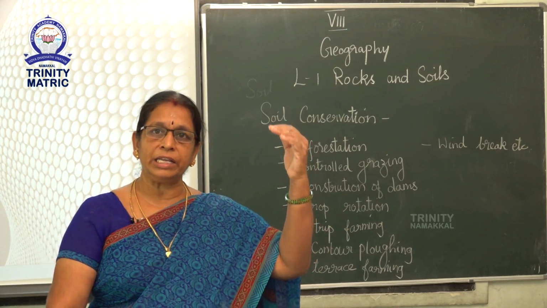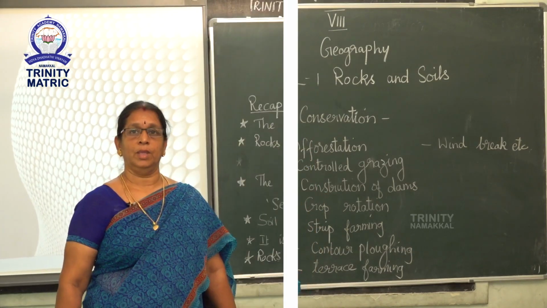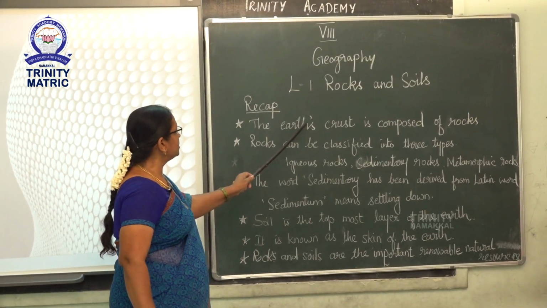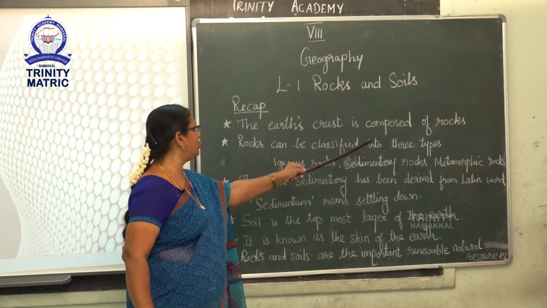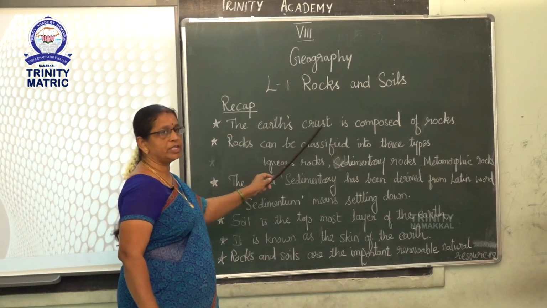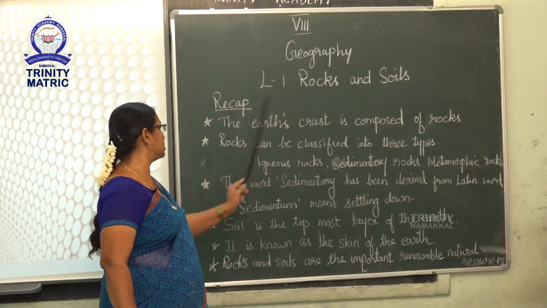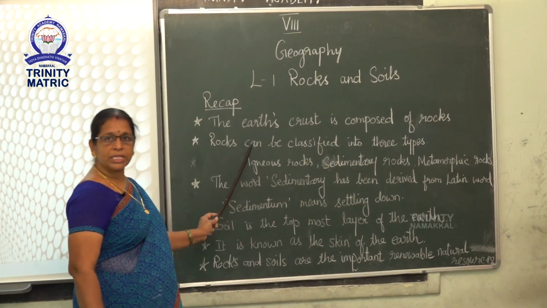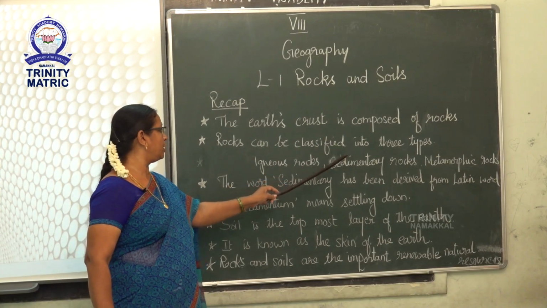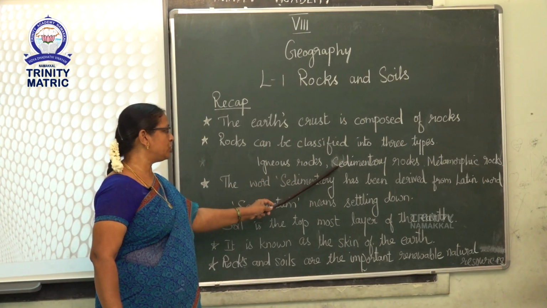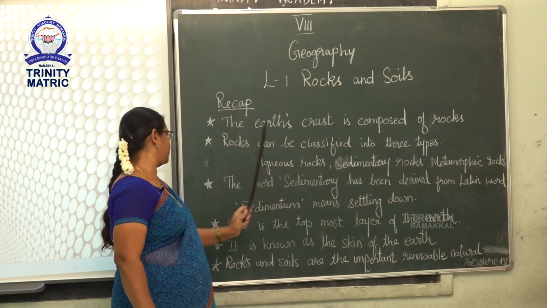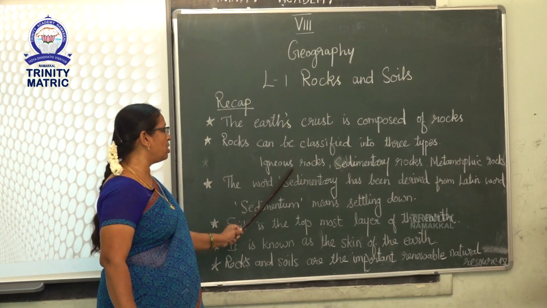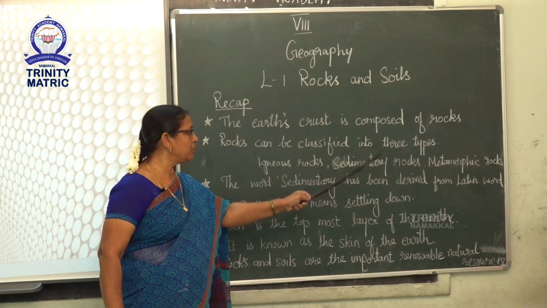Now, again I recap all the points. Now children, we can recap the lesson. The earth's crust is composed of rocks. Rocks can be classified into three types: igneous rocks, sedimentary rocks and metamorphic rocks.